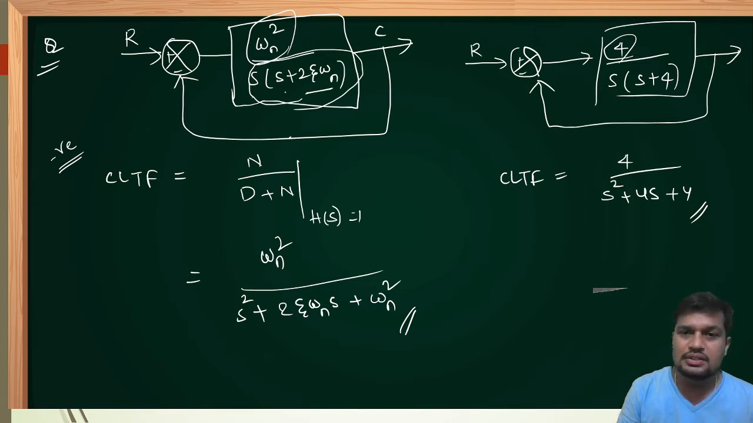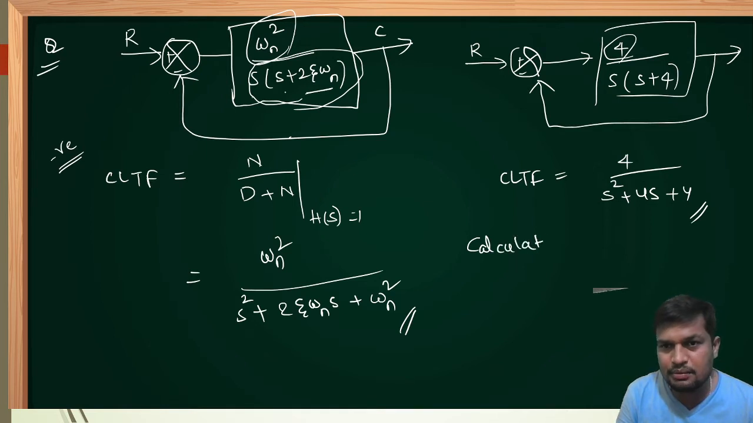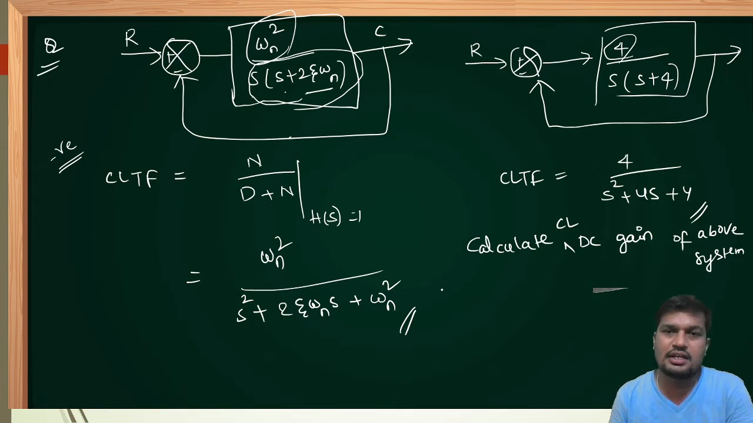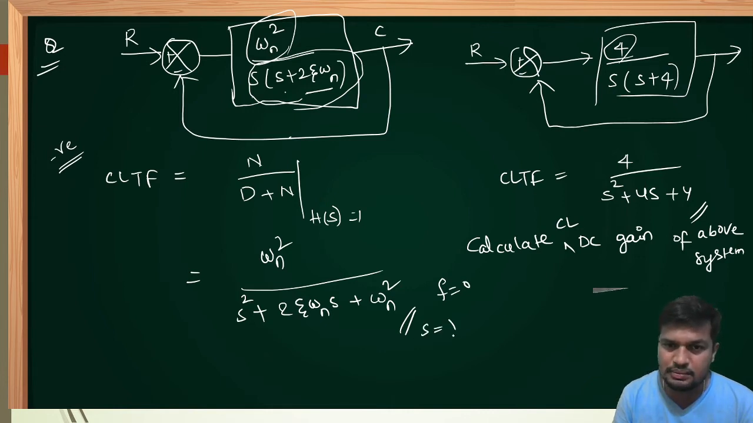Okay. Suppose somebody is asking, calculate DC gain for the above system. Calculate closed loop DC gain of the above system. DC gain means, we know in network analysis or control stuff, whatever, electrical or electronic or instrumentation subject, in DC systems frequency is 0. Whenever frequency is 0, s is replaced by j omega in control system. Omega is nothing but 2 pi f. When frequency is 0 in DC, s also becomes 0.